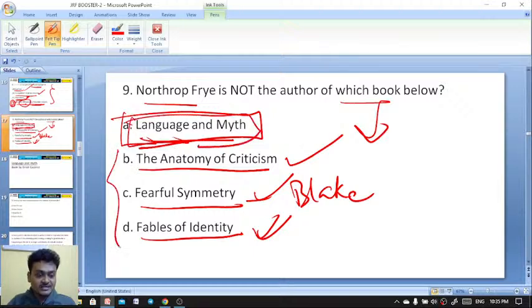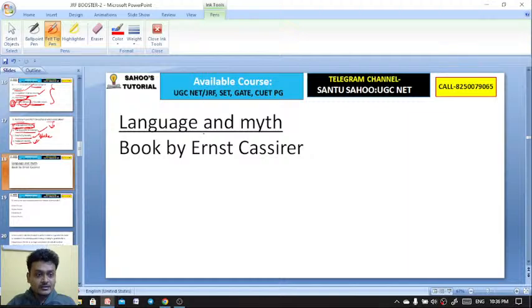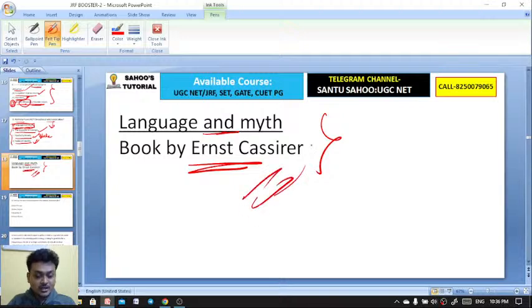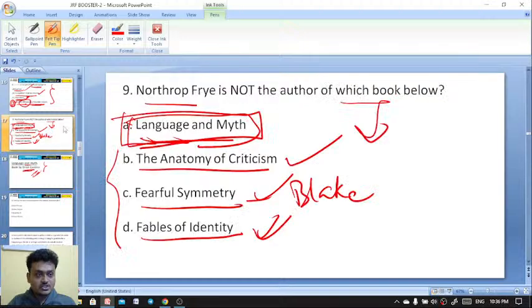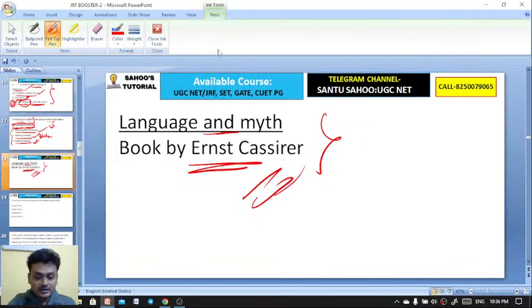So all these three, B, C, D, are works by Northrop Frye, whereas Language and Myth is a work by Ernst Cassirer. You remember that Language and Myth is a book by Ernst Cassirer. So A is the right answer, which is not. Okay. Moving on to question number 10 now.